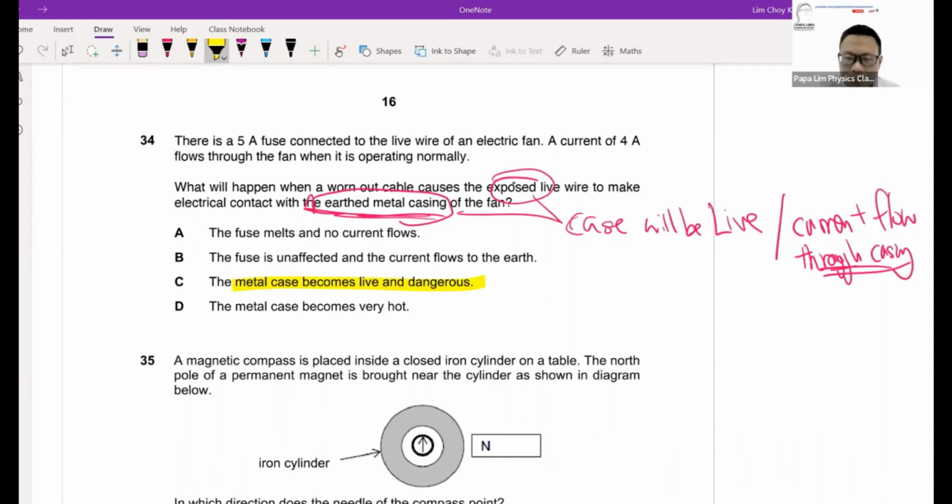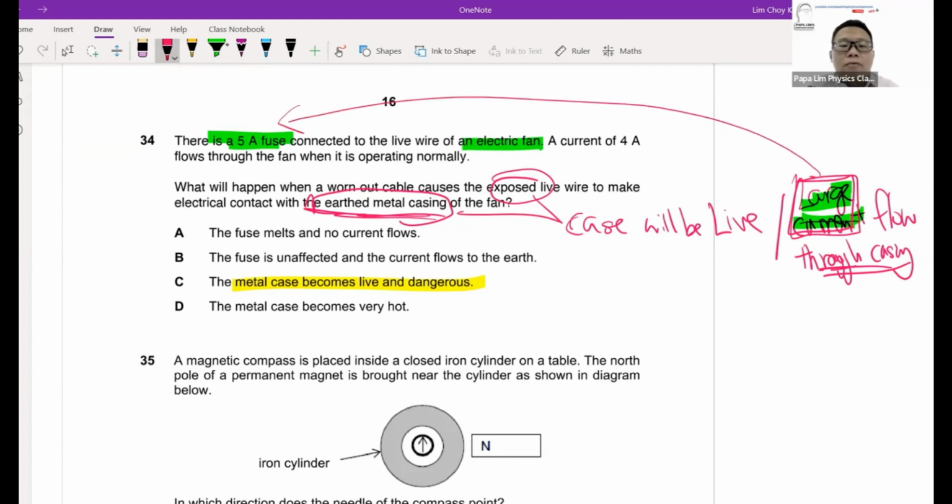But then you have to look at the clues that are given to you. The question did tell you there is a fuse in the electric fan. Now, what happens when you have a large current flowing through the fan, especially through the large casing? Metal casing is a good conductor, so the resistance will be low. That's why the current flowing through the casing will be very high. So at that instance, my casing will be live, and the large current flowing through is higher than normal, or to be exact, higher than my fuse rating.